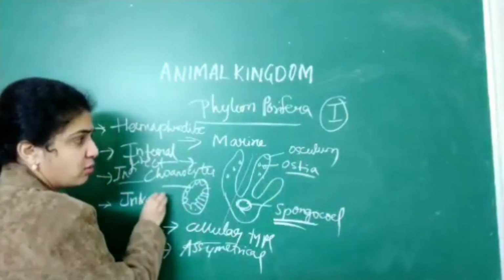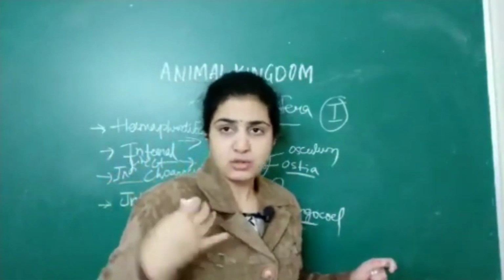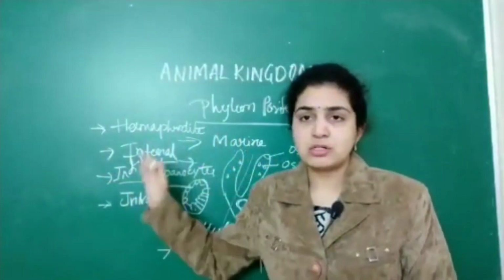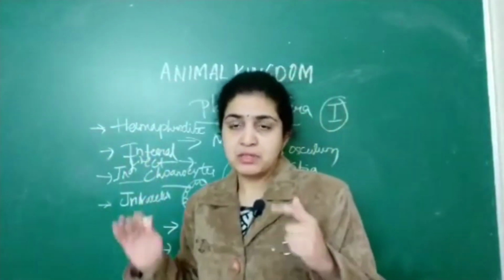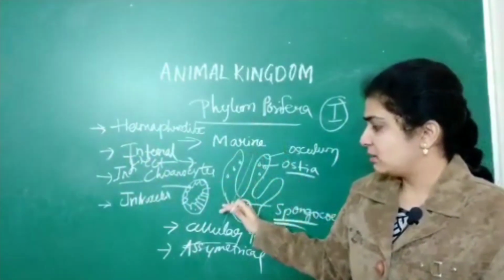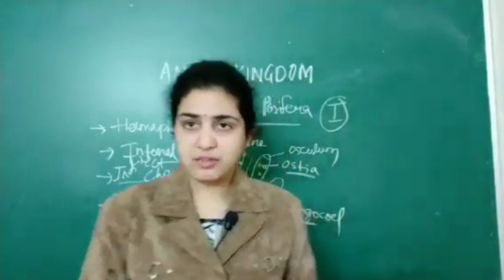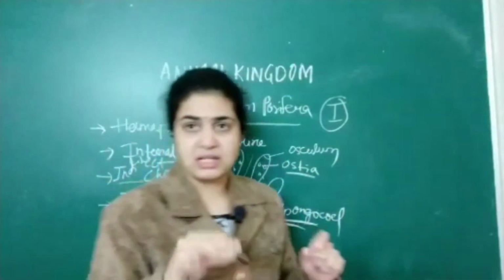I want you all to write it as numerous different points, each single point separately, so that it will be very useful for you for the NEET exam. Phylum Porifera: marine. First we are talking about its structure. That is, first, in which place are they living?